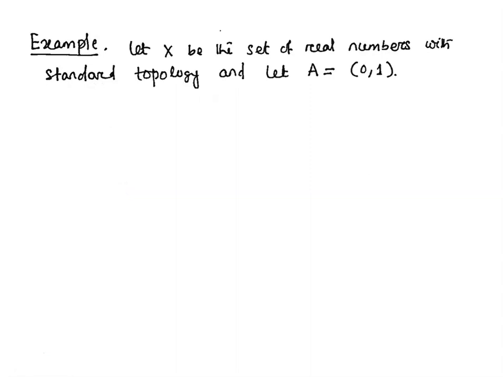Let X be the set of real numbers with standard topology or usual topology. And let us take a subset A of X as the open interval 0, 1. Then closure of A is the closed interval 0, 1. Because this is the smallest closed set which contains A. You cannot find any more closed set which is smaller than this closed interval 0, 1 which contains A. So closure of A is the closed interval 0, 1.